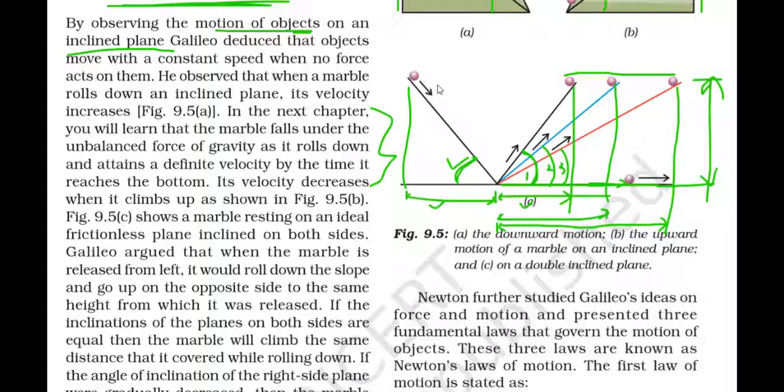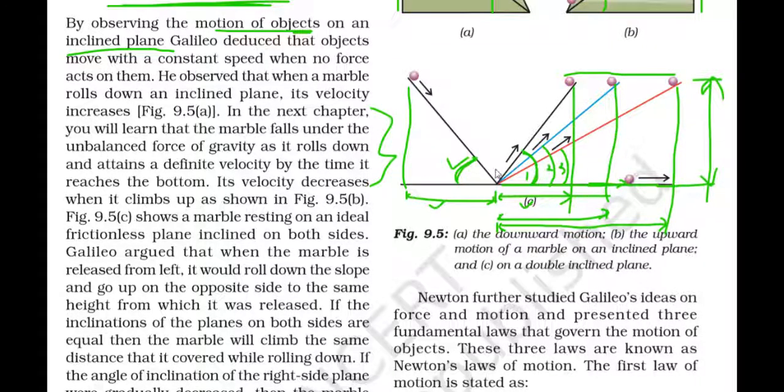But practically, what happens when you roll a ball down from a certain height? It comes onto the ground, rolls for a certain distance, then it stops. So there has to be some force which is opposing the motion of the ball. If there is no such force, the ball should roll down from here, come to this point, and keep moving in this direction till it reaches this height. As it will not reach this height, it will keep on moving till infinity.